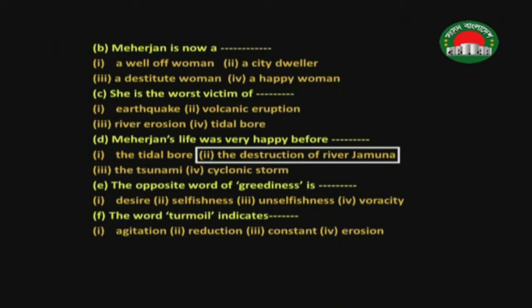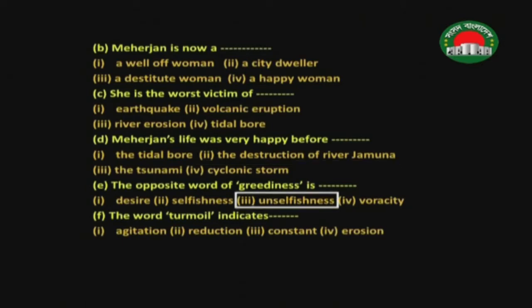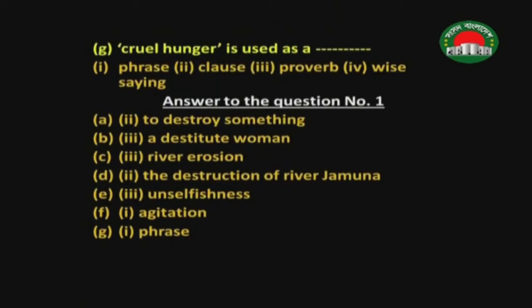In number E, we find the question: the opposite word of greediness is, four options are there: desire, selfishness, unselfishness, then voracity. Which one? It should be unselfishness. And F: the word turmoil indicates agitation, reduction, constant erosion. Which one? Turmoil definitely indicates agitation. And the last one, number G: cruel hunger is used as a phrase, clause, proverb, or wise saying. Which one? Obviously, it has been used here as a phrase. So number 1, phrase, should be the right answer.